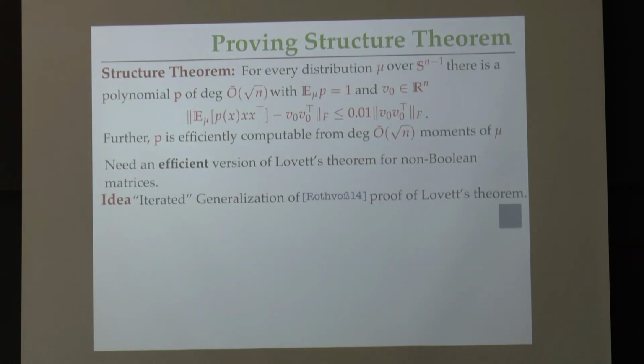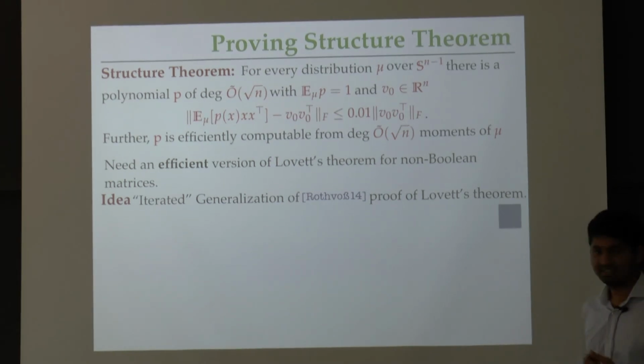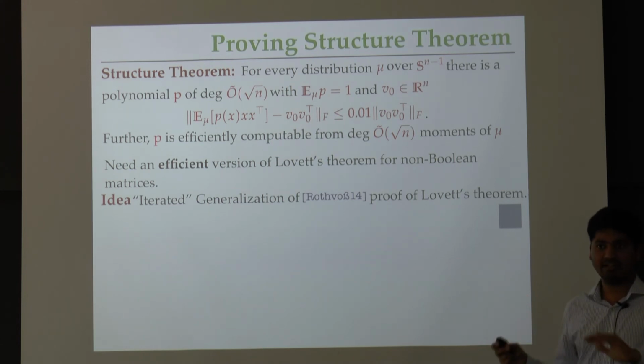Great. But that basically leaves us with wanting an efficient version of Lovett's theorem that applies to non-Boolean matrices, because our entries were not plus or minus 1 in general in our situation. It turns out that there is a very nice proof of Lovett's theorem, which I really recommend you to read.